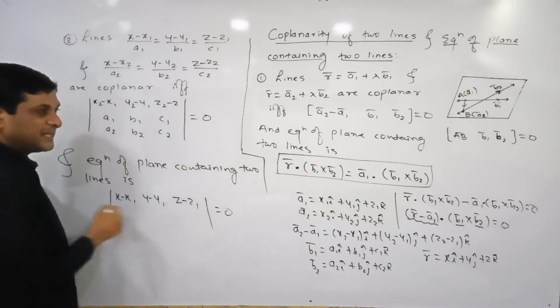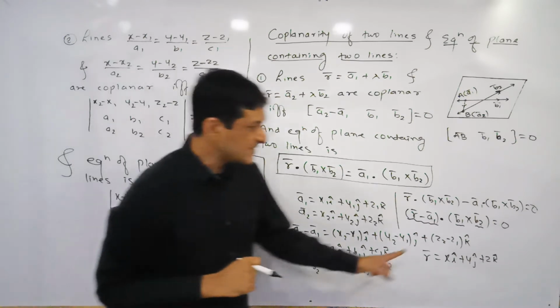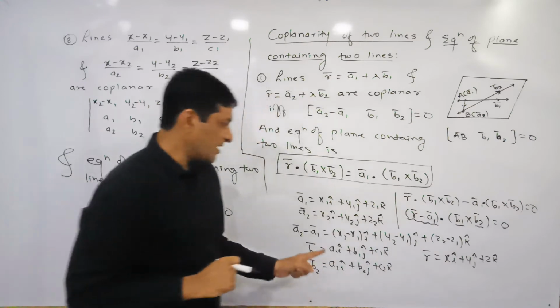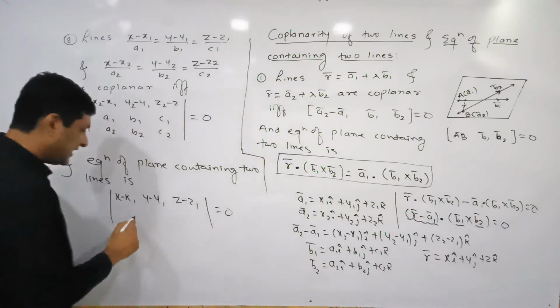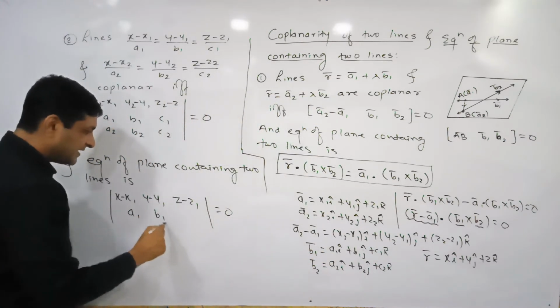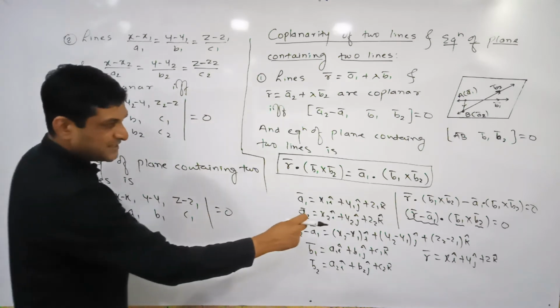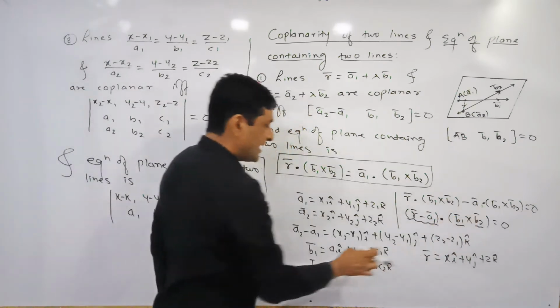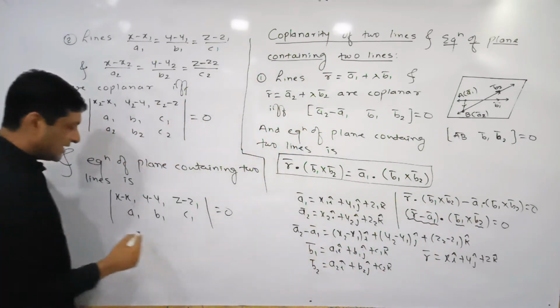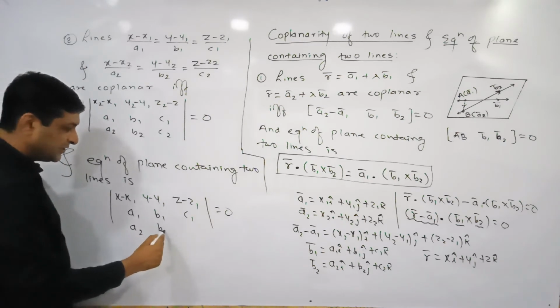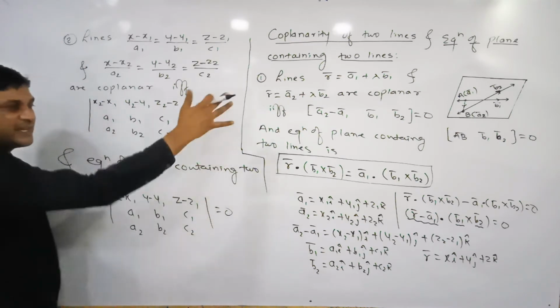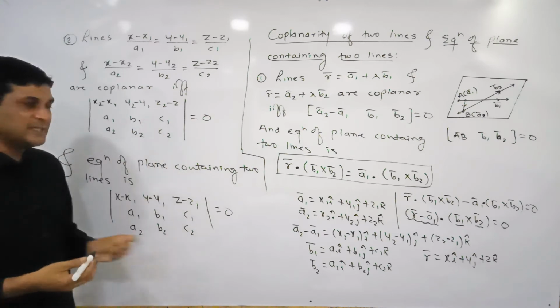Now we are finding the elements of the second row, which is the second vector B1 bar. The coefficients in B1 bar are A1, B1, C1. And the third vector is B2 bar, and here the coefficients are A2, B2, C2. Now forget about all these results and just remember these conditions.